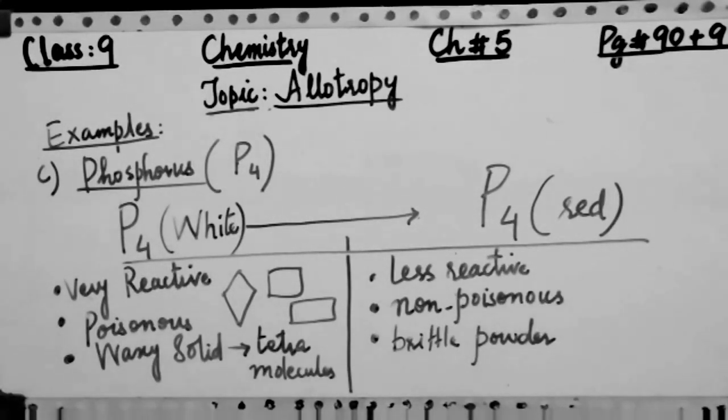So you have to remember all these examples of phosphorus and the different allotropic forms of phosphorus as well. This is the end of the lesson. I hope you have understood it very clearly. This is the end of today's lesson and topic as well as the chapter. Thank you.